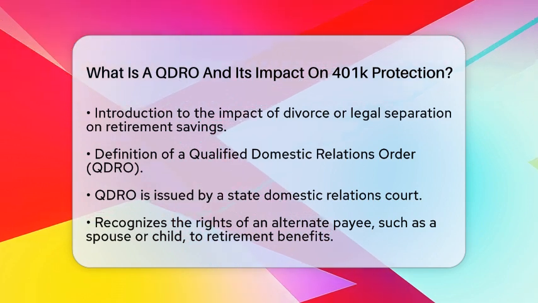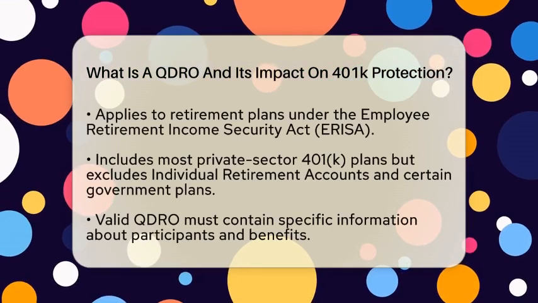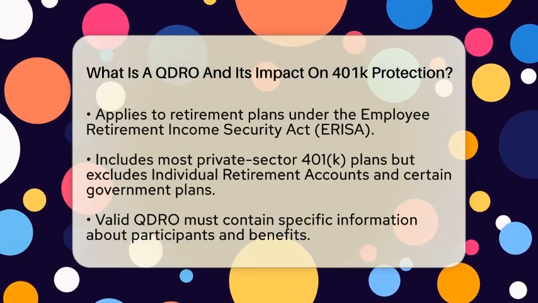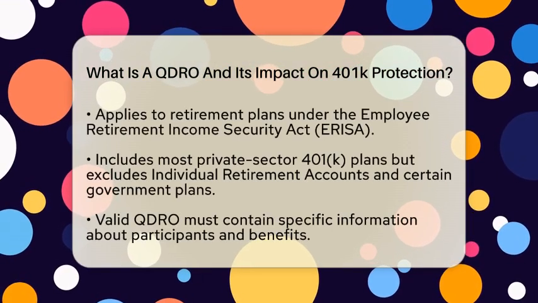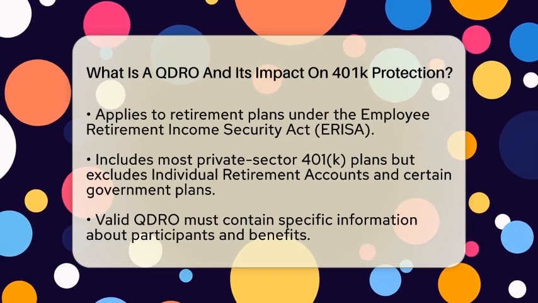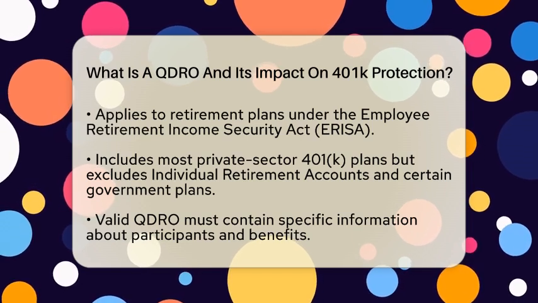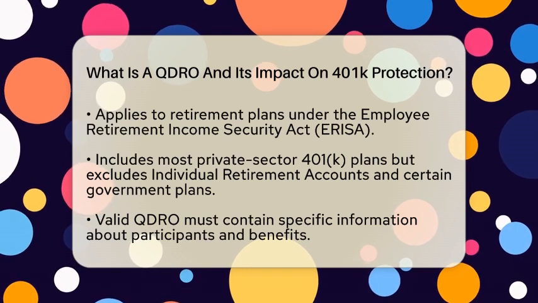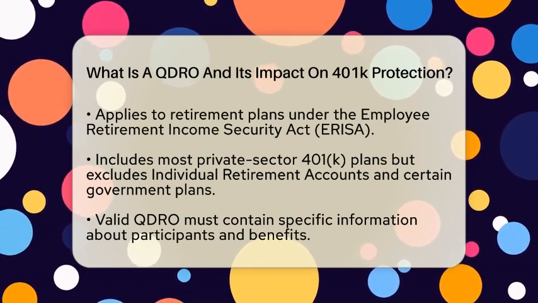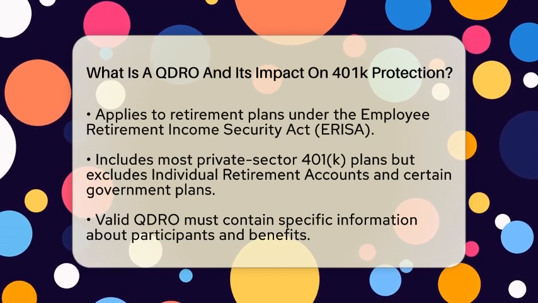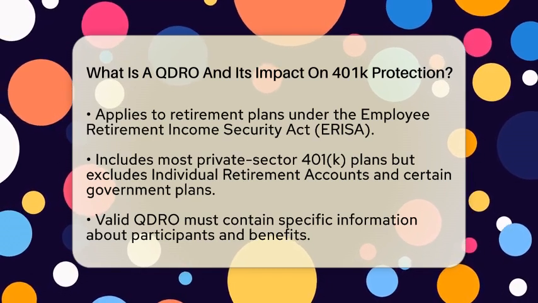It is essential to note that a QDRO applies only to retirement plans covered by the Employee Retirement Income Security Act. This includes most private sector 401(k) plans but does not extend to individual retirement accounts or certain government retirement plans. For a QDRO to be valid, it must include specific information.